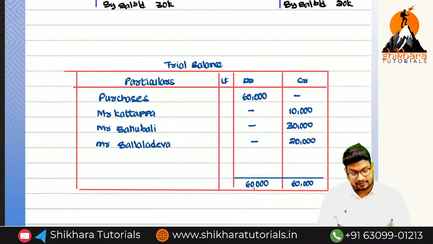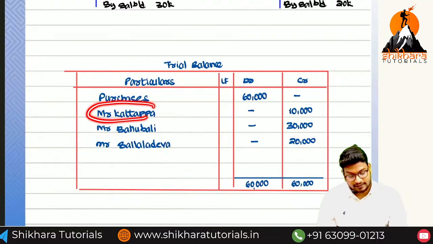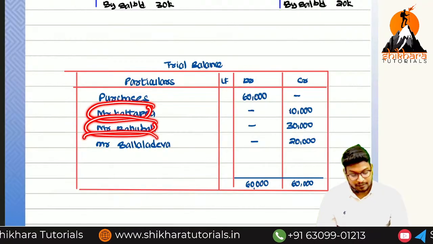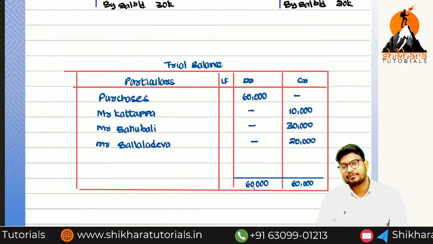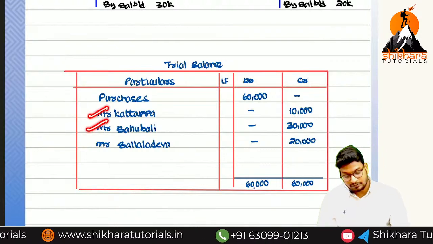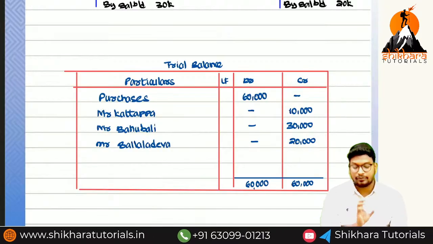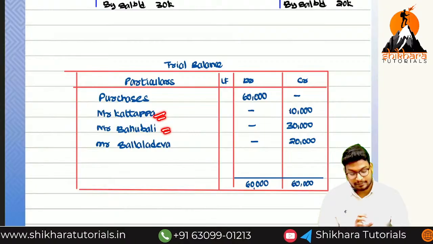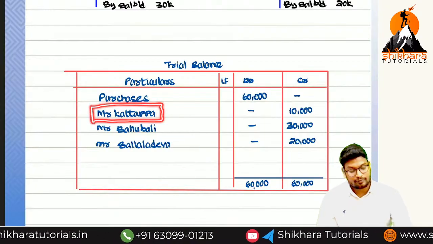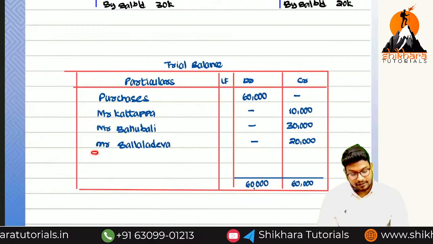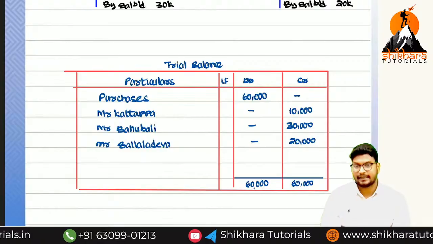First person is Kattappa, Bahubali and Ballal Deva. These three persons are creditors. If you want to make purchase returns, we can return only to these three persons. So let me take, we are going to return to Kattappa rupees 5,000 and to Ballal Deva rupees 10,000. Okay, now we can take like that.